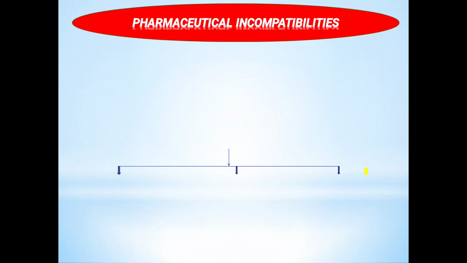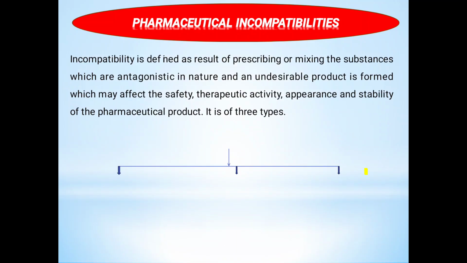Next, pharmaceutical incompatibility. Pharmaceutical incompatibility means the result of prescribing or mixing substances which are antagonistic in nature, and an undesirable product is formed which may affect safety, therapeutic activity, appearance, and stability of the pharmaceutical product. It is of three types: physical, chemical, and therapeutic. The compound is not compatible when two compounds are mixed with each other.